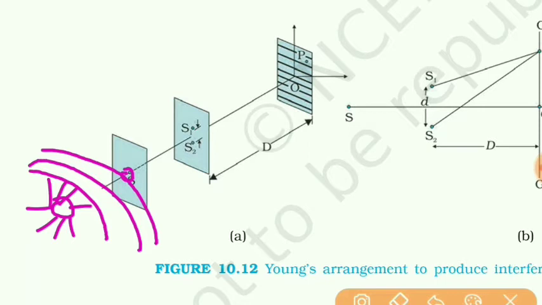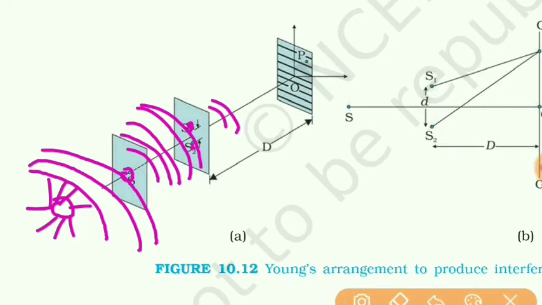From this pinhole the light will move forward, and when it passes through these other two pinholes made in a cardboard, the waves emerge out from these two pinholes which are coherent sources.